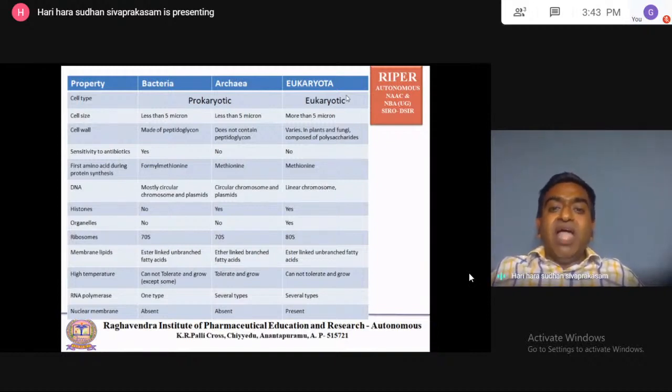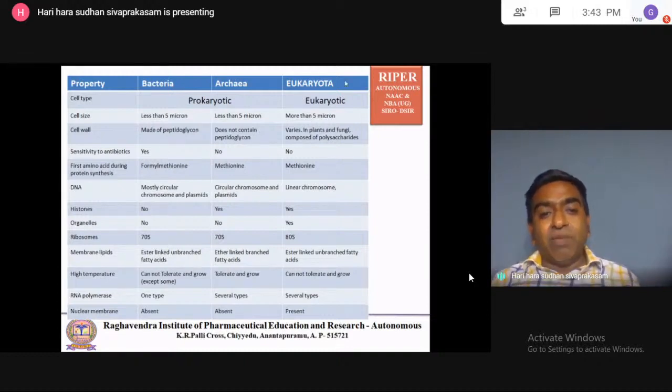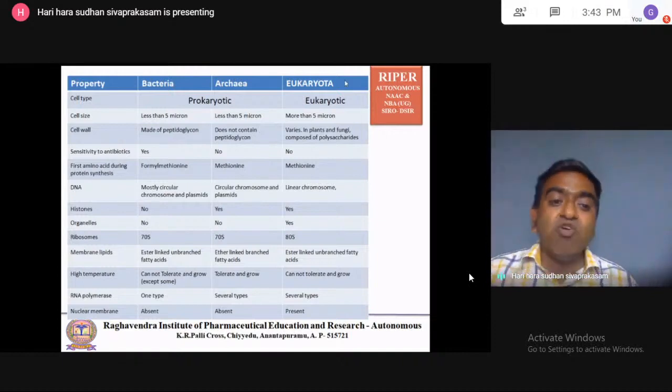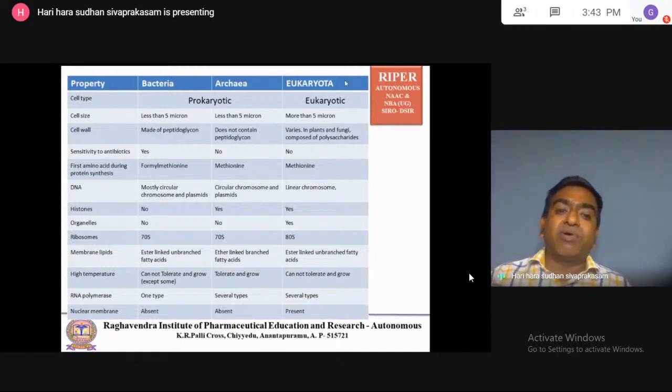But in case of archaea and eukaryote, methionine is the first amino acid present in all the proteins. Later on this amino acid will be cut and removed, that is different. But whenever a protein is produced in the bacteria, the first amino acid in the protein is formyl methionine, do remember.